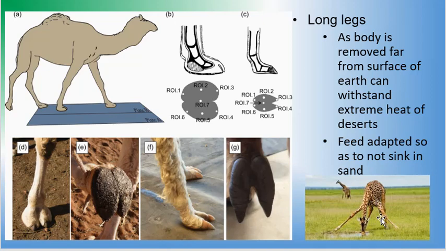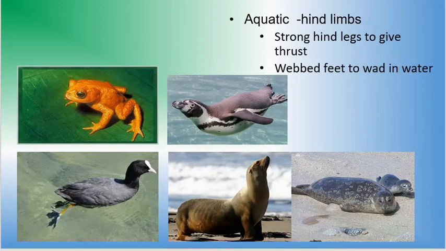Likewise, you can see the way the forelimbs are stretched by the giraffe to drink water. The forelimbs are stretched because it is tall and it has to bring the neck down to the surface of the water. So these are the adaptations of the forelimbs and hind limbs in animals to make them suitable for living in their specific habitat. Now we have the hind limbs in aquatic animals.